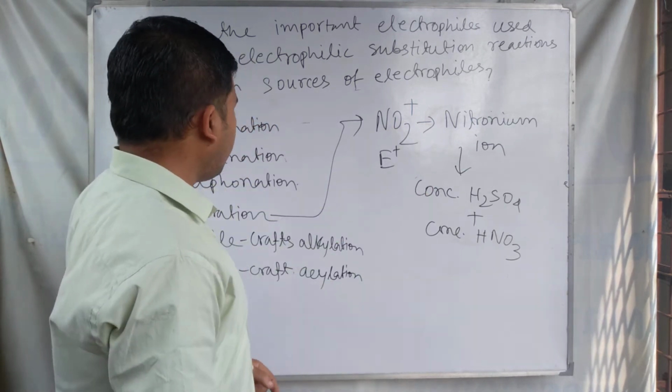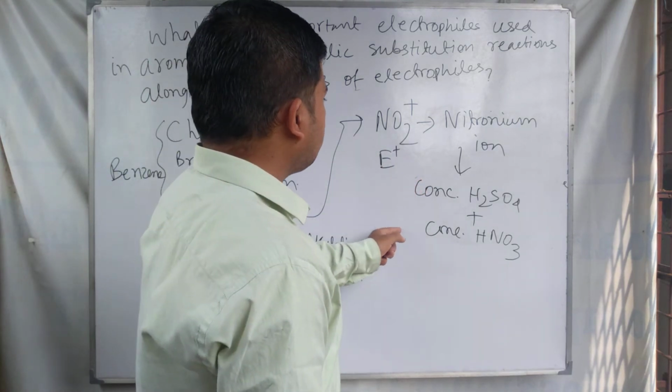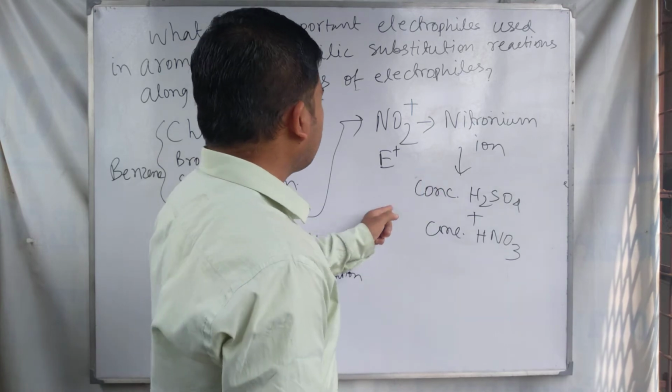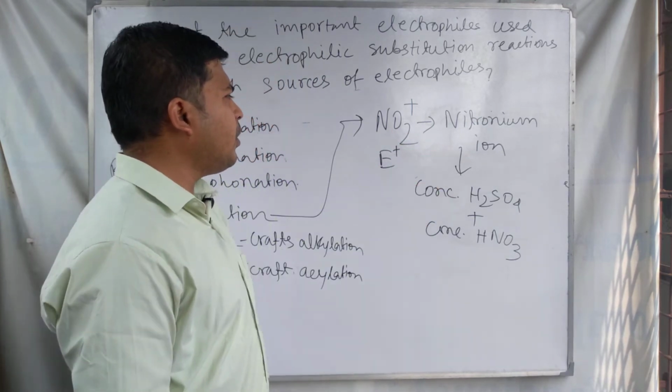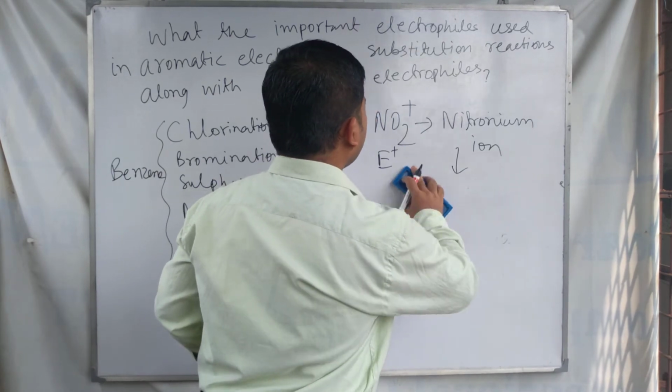This nitronium ion is produced. So the nitronium ion is produced from this reaction mixture. So these are the sources for the nitronium ion, and the nitronium ion is used for the nitration of the benzene ring.